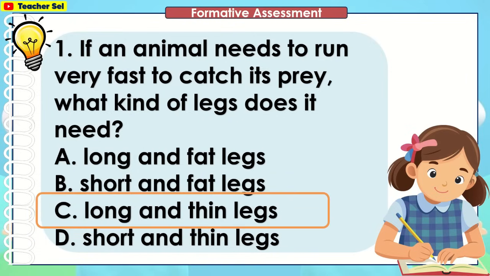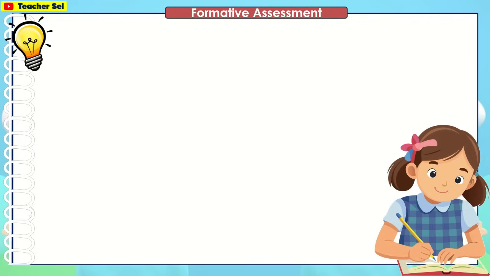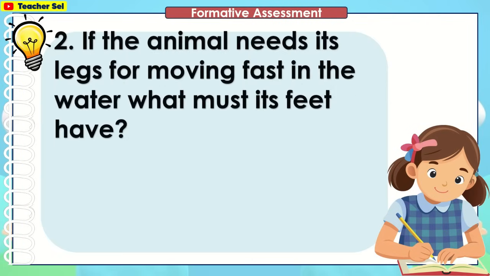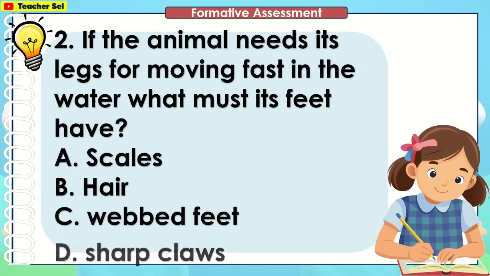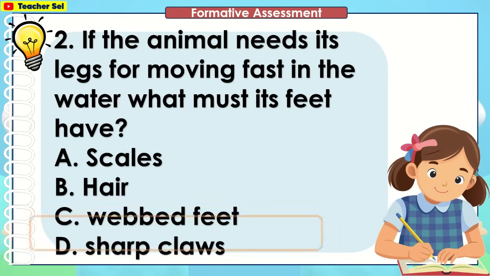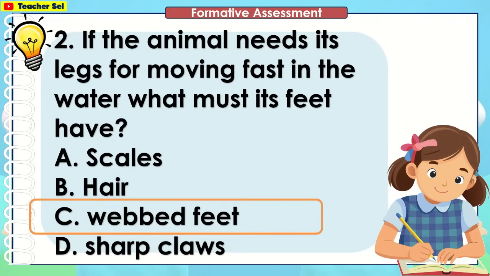The correct answer is letter C, long and thin legs. If the animal needs its legs for moving fast in the water, what must its feet have? Very good. The correct answer is C, webbed feet.